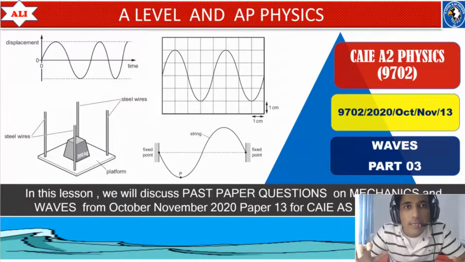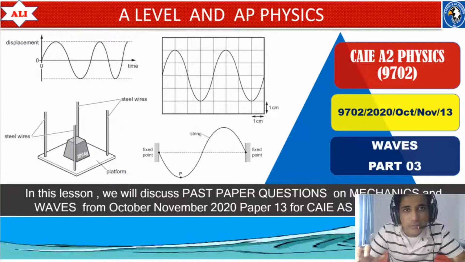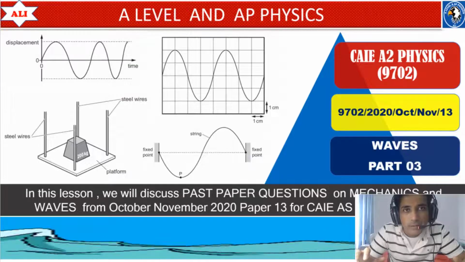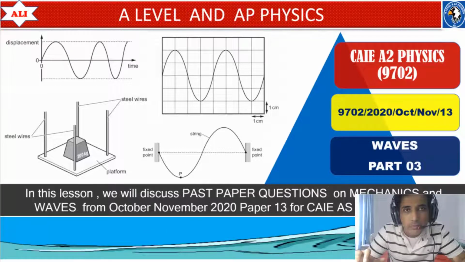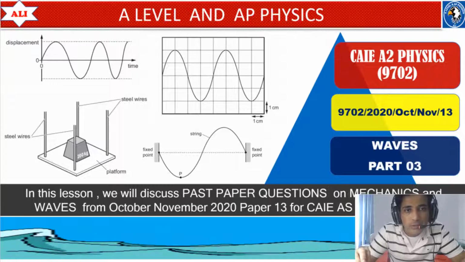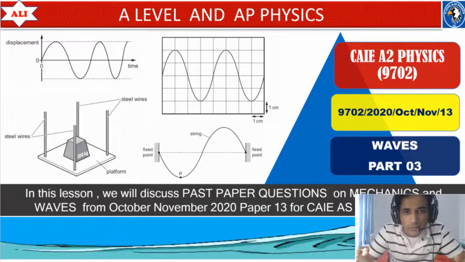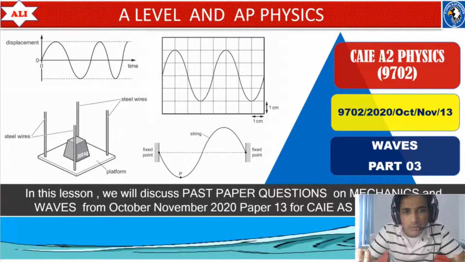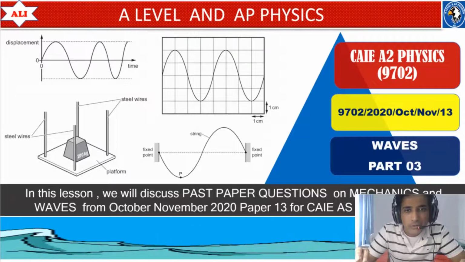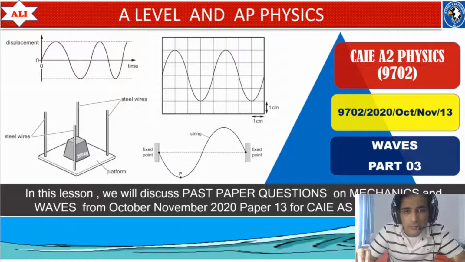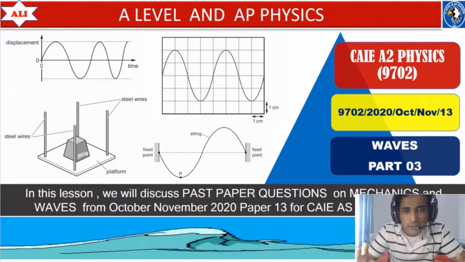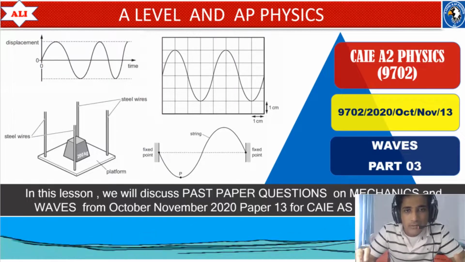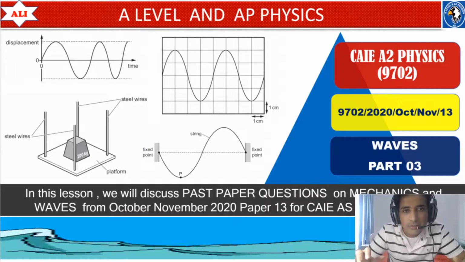Welcome to A-Level and AP Physics. In today's lesson, we will discuss past paper questions on mechanics and waves from October-November 2020 paper 1. In today's class, our main focus will be on waves because waves are considered to be most difficult among students at AS level. So in today's class, we will discuss waves in detail so you can have clear understanding, or at least you can have better understanding of this topic. Let's study together. Let's improve together.